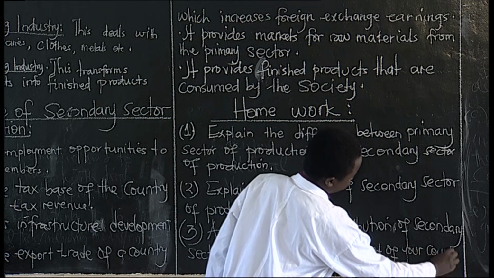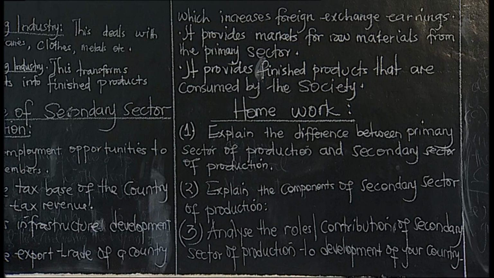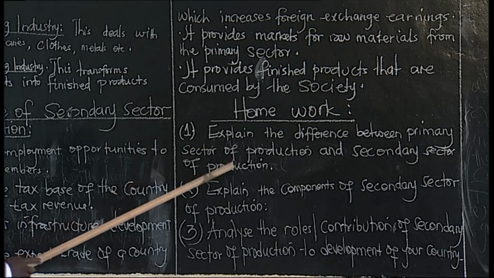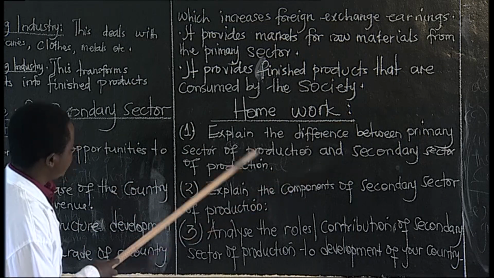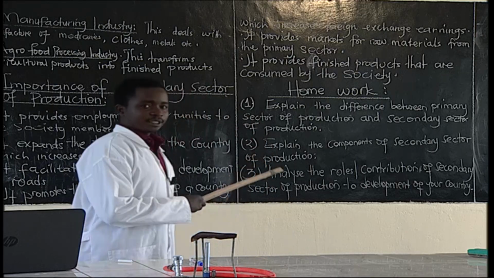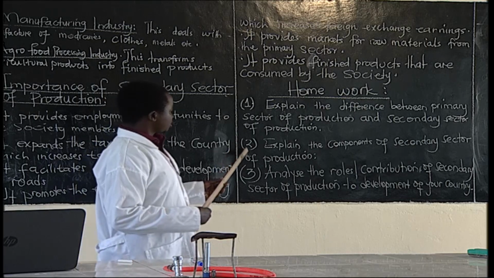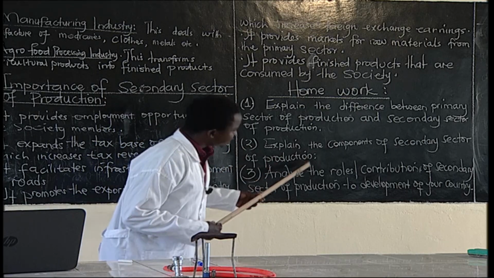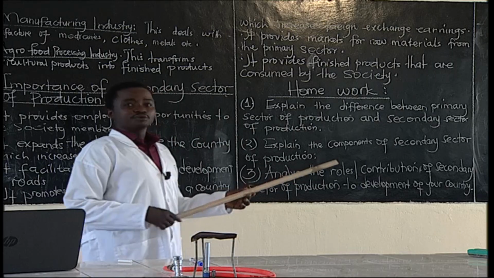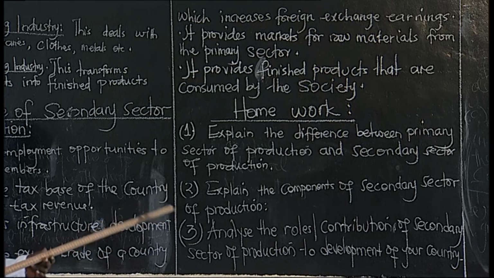So these are three questions which you should put down right now as we wind up. One, you have to explain the difference between primary sector of production and secondary sector of production. Question two, you explain the components of secondary sector production. What is entailed under secondary sector of production?